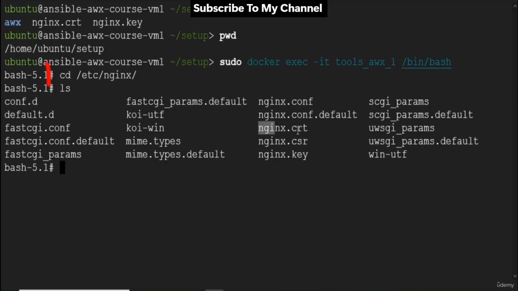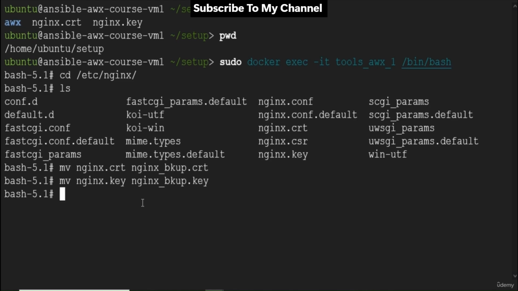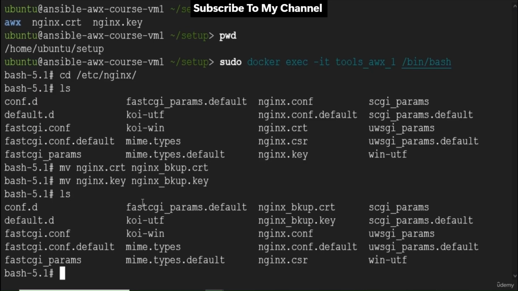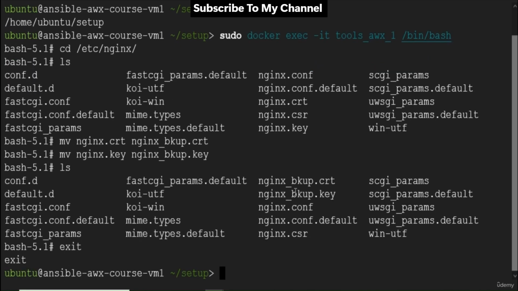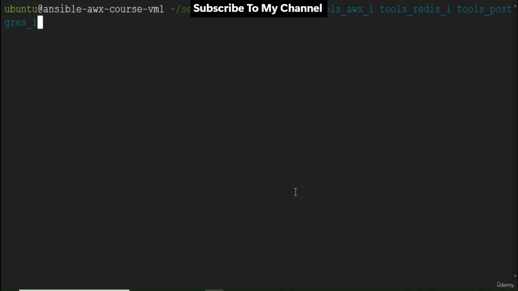I'm inside the container. Go to the /etc/nginx directory. Here we have both the files. Run mv nginx.crt nginx_backup.crt and mv nginx.key nginx_backup.key. ls, we have our backup ready. Now exit the container using the exit command. Go to our setup directory. Stop the containers using sudo docker stop followed by the container name.